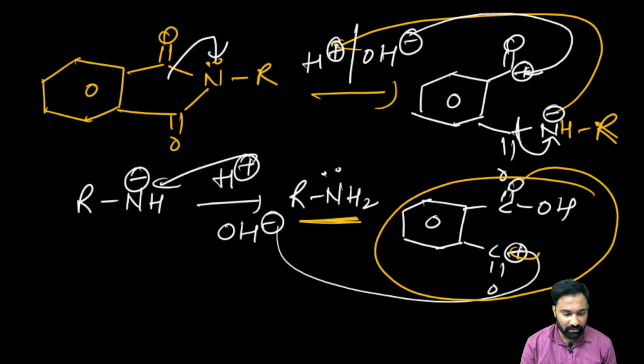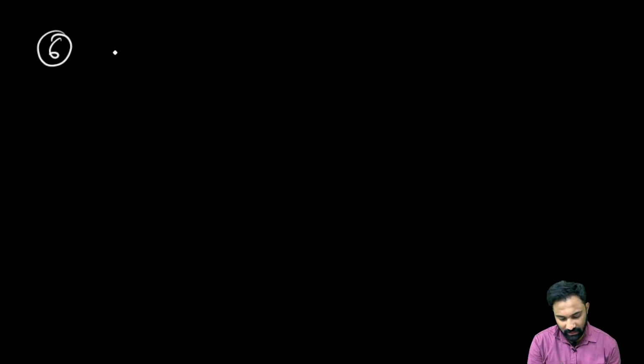Now the next reaction we have, reduction of nitrile, we have seen, right? Now the sixth one we have is reduction of isocyanate.